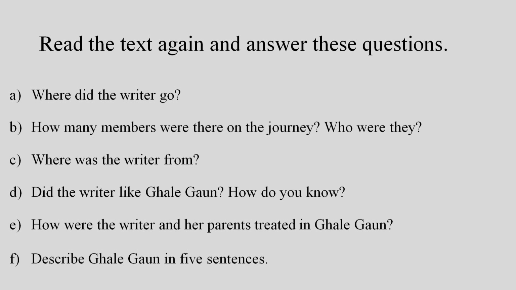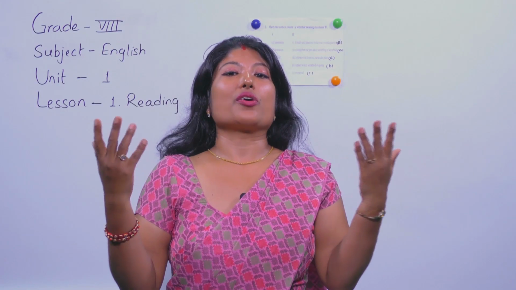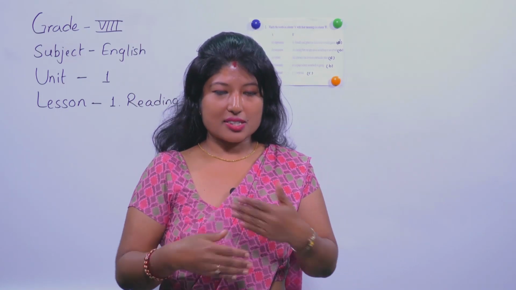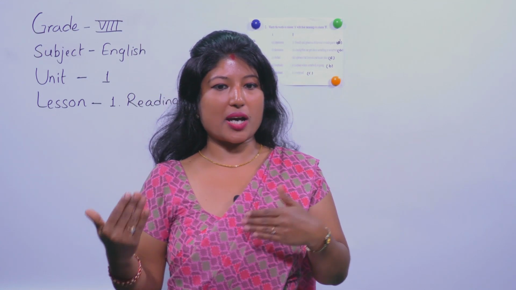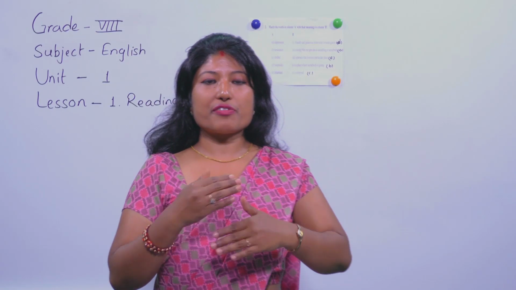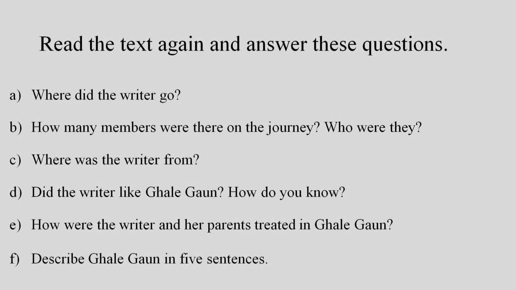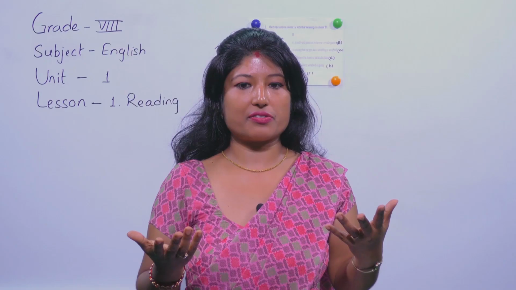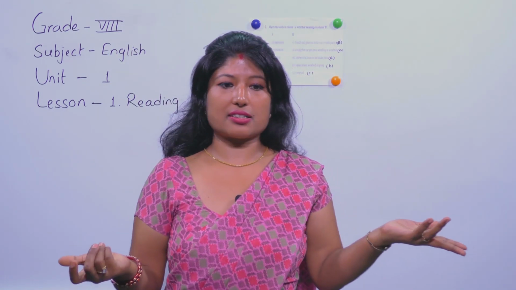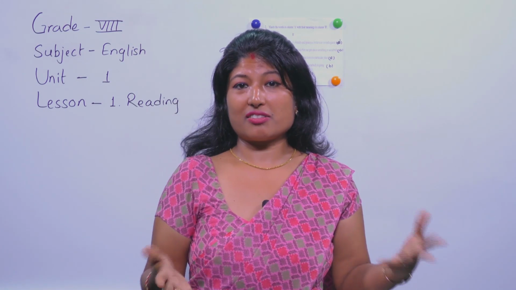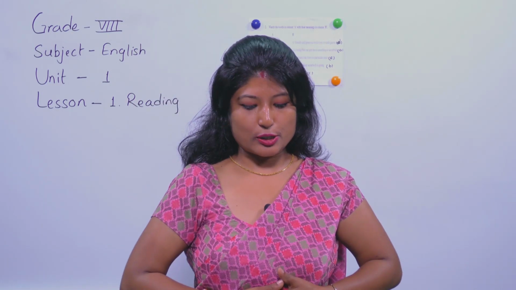So the final one is: describe Khalegaon in 5 sentences. In 5 sentences, how can you describe? Khalegaon is very beautiful, naturally beautiful. The Gurung community lives there. Summer, okay, like that. You write down more sentences about Khalegaon. You can find these answers paragraph-wise. Most of the answers A, B, C and D are in paragraph 1, the initial paragraph. The description of Khalegaon is throughout the text. And how they were treated is in the last paragraph. So paragraph-wise you can find these answers.